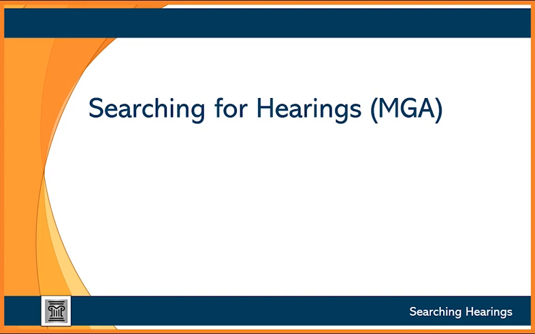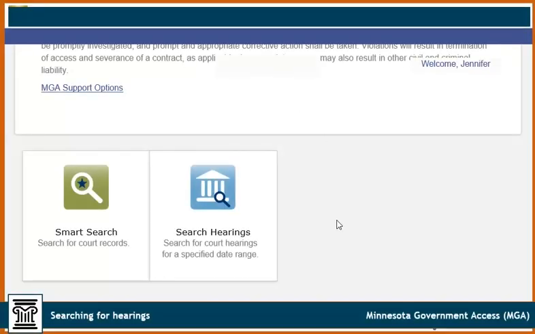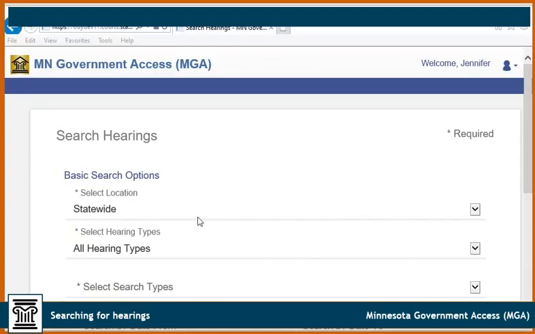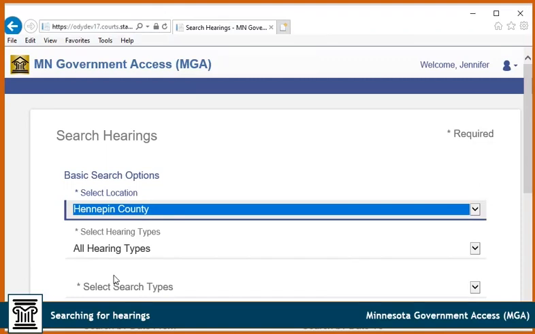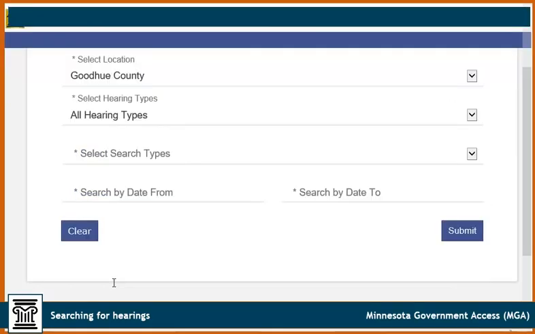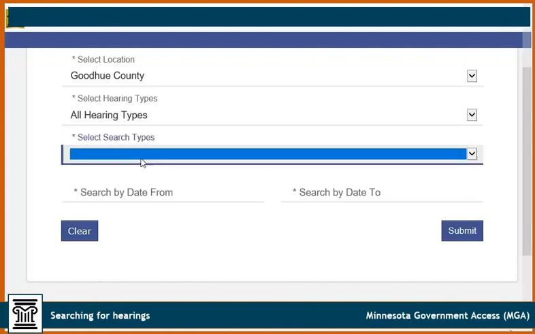Searching for hearings within MGA. Click Search Hearings. Select a location from the drop-down. You can only search all hearing types. Select your search type from the drop-down. For this example, we will search for the hearing by case number.